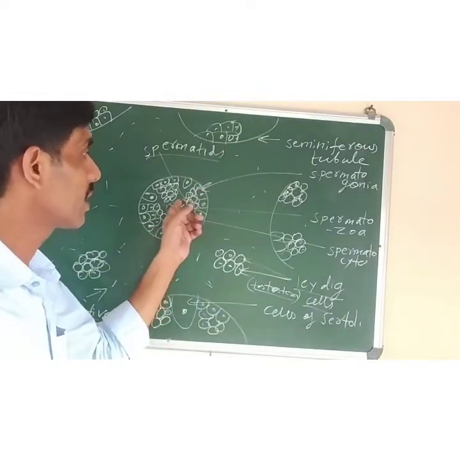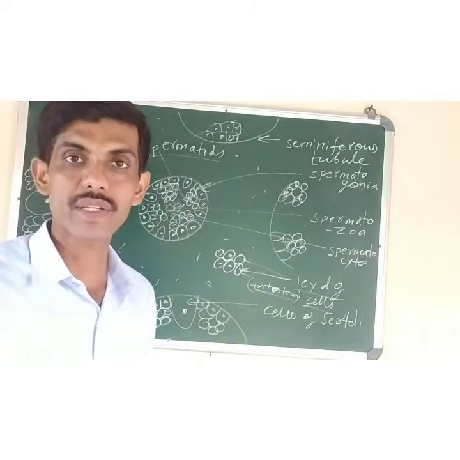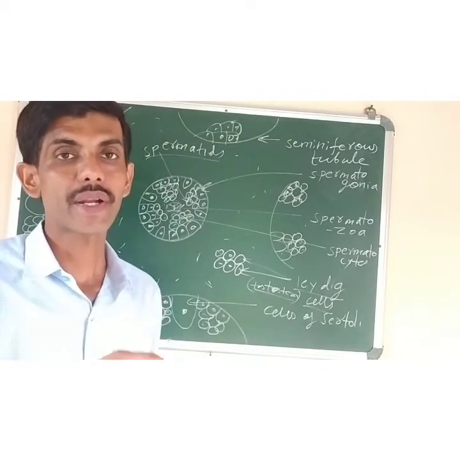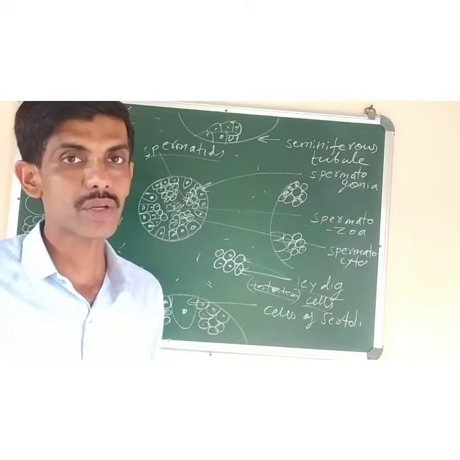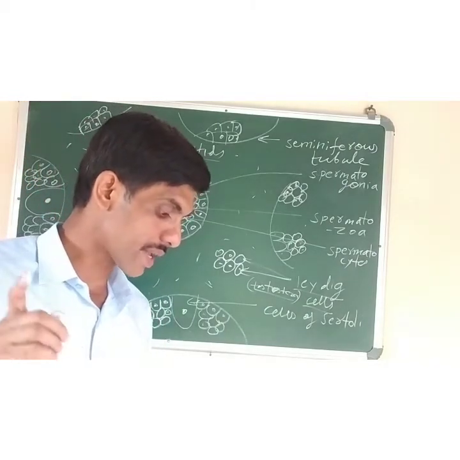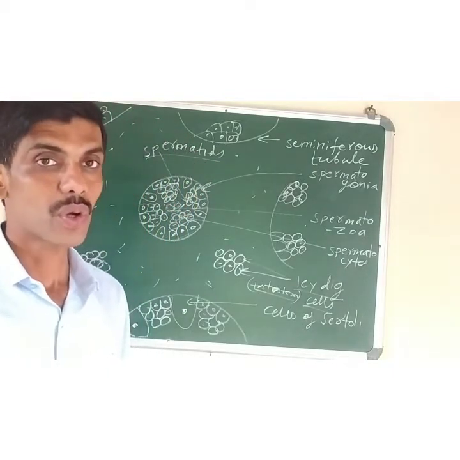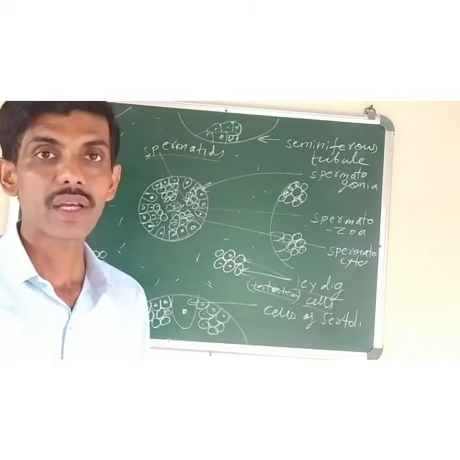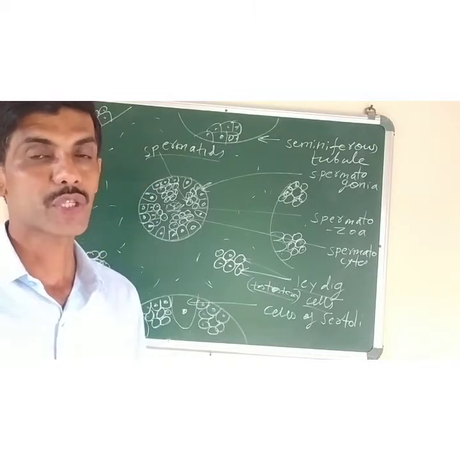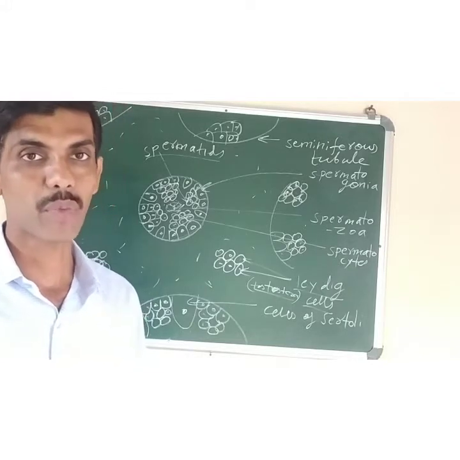Okay, and then the sperm cells which are produced enter into a network of ducts called rete testis. From rete testis, it enters into the ductuli efferentes, called vasa efferentia, and then it enters into the epididymis, where the immature sperm cells are stored so that they become mature and they become motile also.